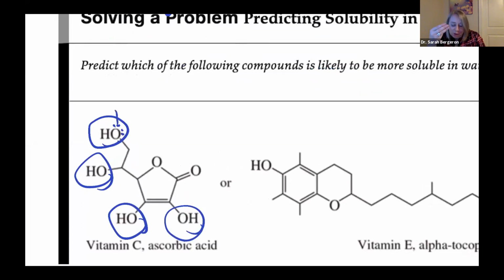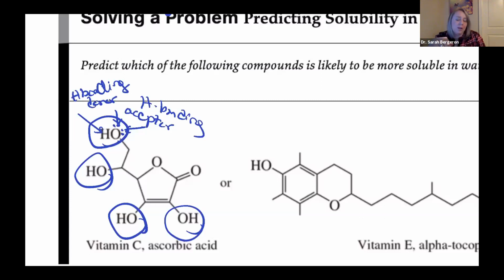So each of the lone pairs can be hydrogen bonding acceptor sites, and each hydrogen can be a hydrogen bonding donor, right? So that's 3, 6, 9, 12. Already I have 12 sites that could interact with water.